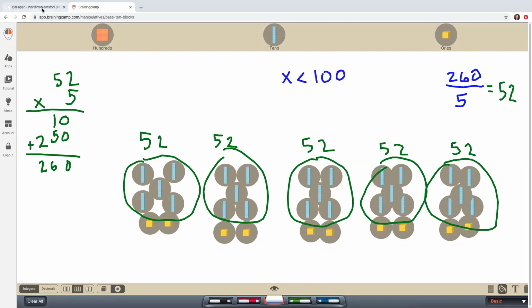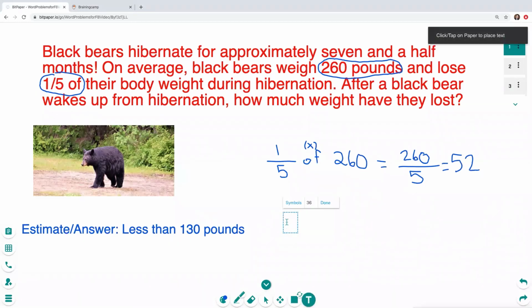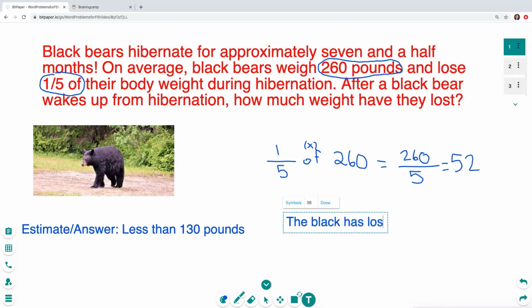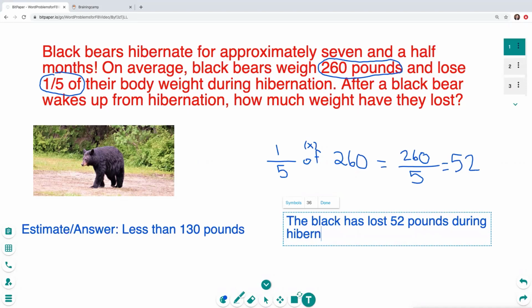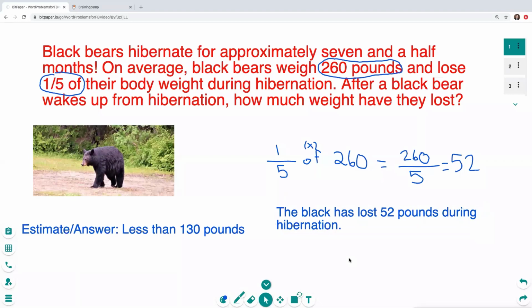So I'm going to go back to my problem, which I know my answer is 52. So 1/5 of 260, or 260 divided by 5 equals 52. How much weight have they lost? So I'm going to go ahead and write down a complete sentence. The black bear has lost 52 pounds during hibernation. Wow. So by not eating and just sleeping for 7.5 months, the black bears on average have lost 52 pounds if on average they weighed 260 pounds.